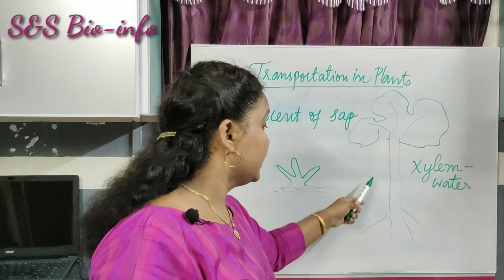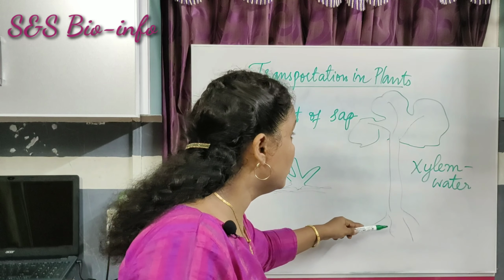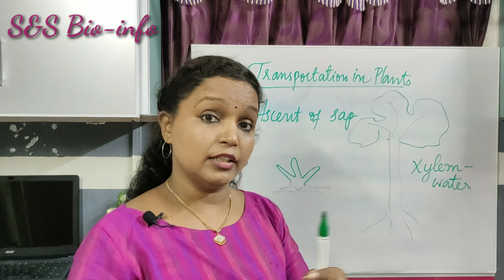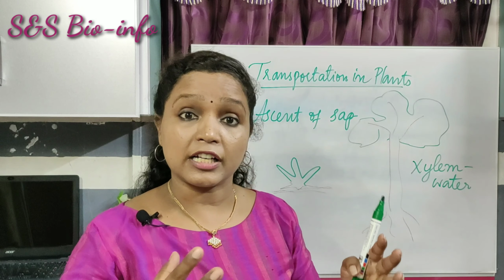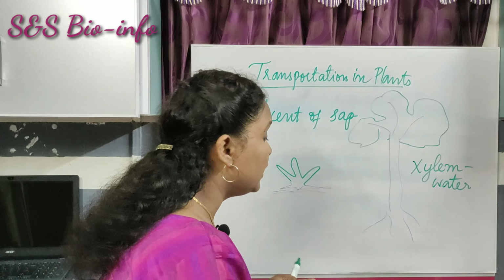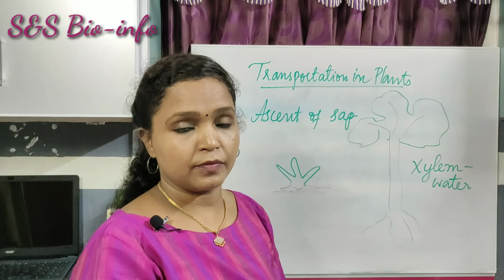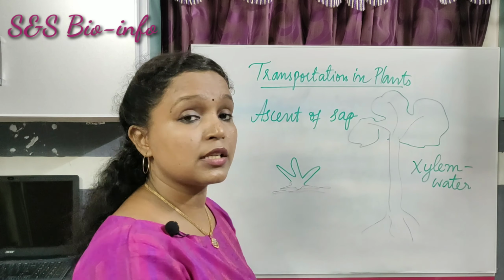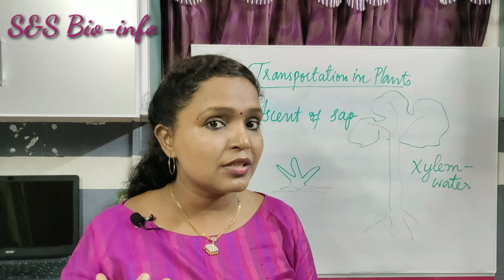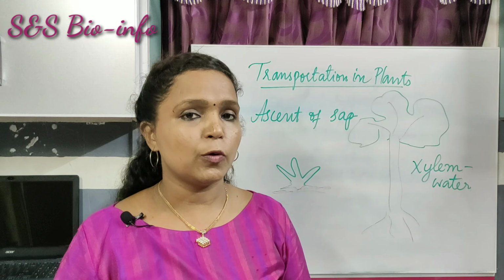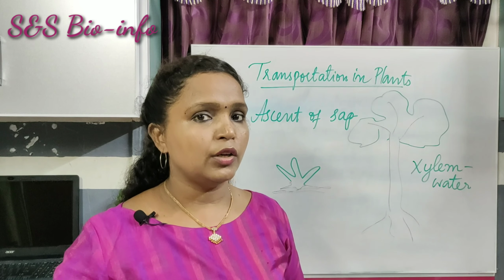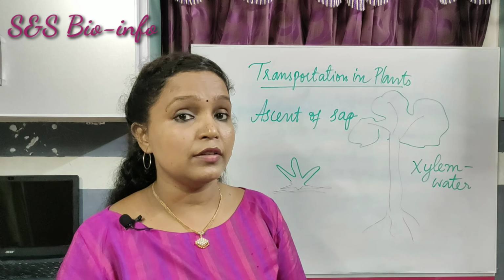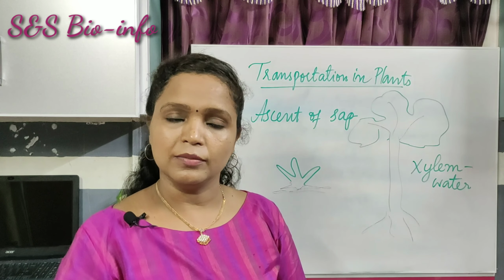If you look at the diagram, the distance between the roots and the leaves is high. So it needs a specific transportation system to meet the requirements of the plants. So the higher plants have specialized transportation systems to transport the various raw materials and water to different parts of the body, and also the prepared food from the leaves to different parts of the body.